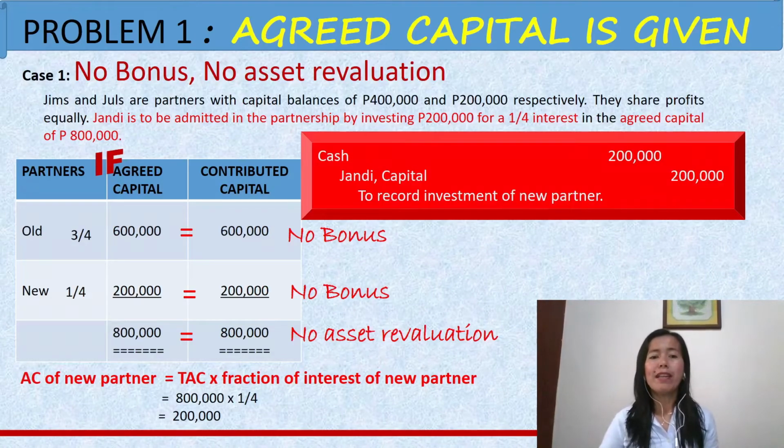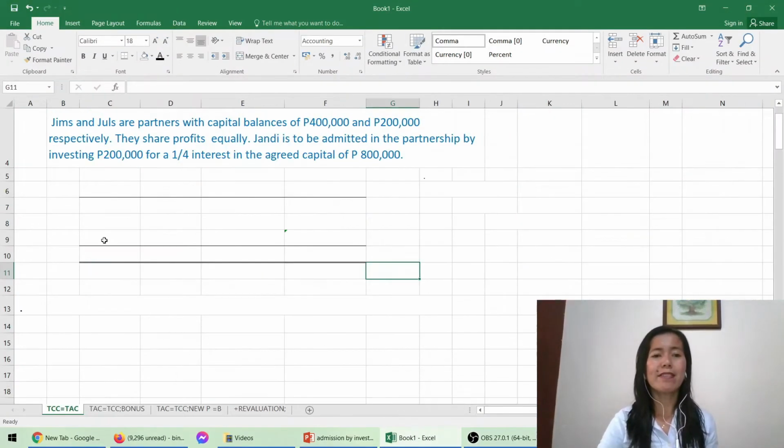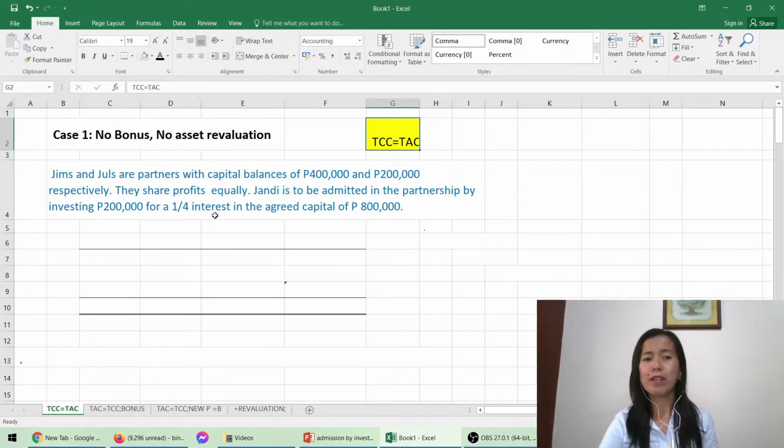So let us have the problem. Let us take this case 1 wherein there is no bonus, no asset revaluation. If that would be the case, TCC is equal to our TAC. Let us have this problem. James and Jules are partners with capital balances of 400,000 and 200,000 respectively. They share profits equally and John D is the new partner by investing 200,000 for a 1/4 interest in the agreed capital of 800,000. There's no problem in this case because AC is given, which is 800,000.